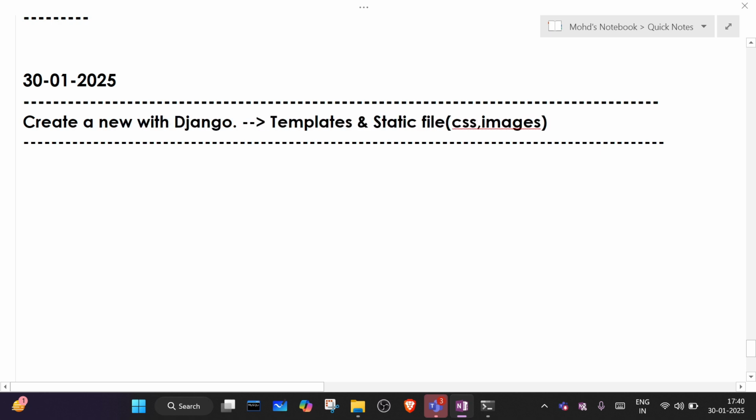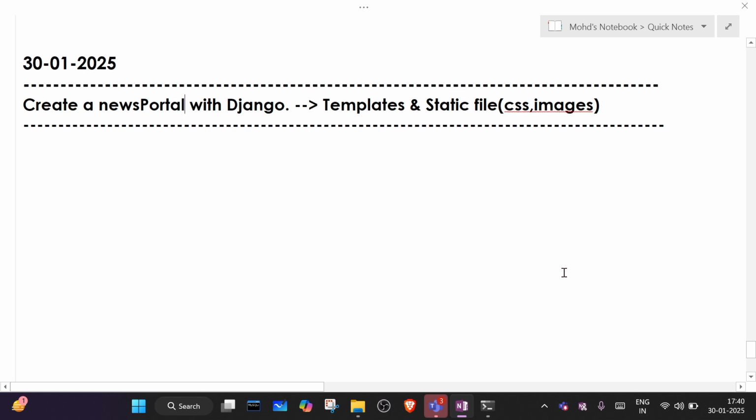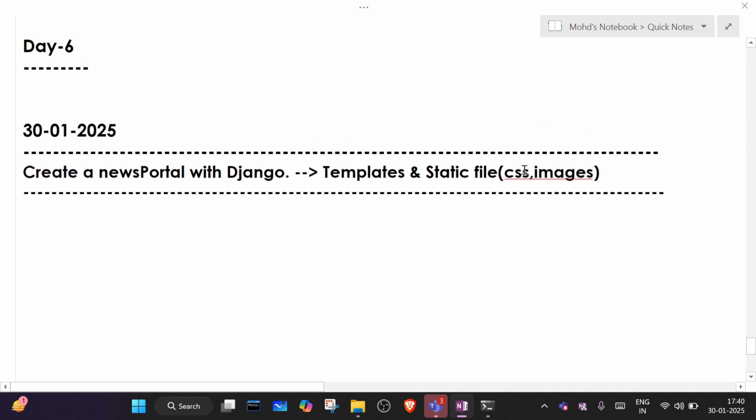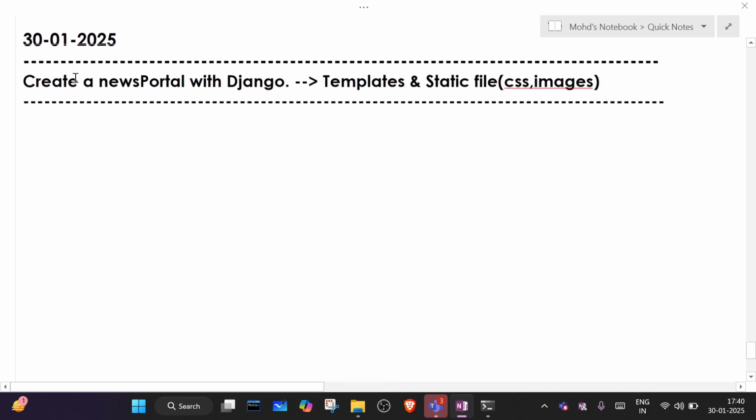Later, when we discuss the database, we will create the movie project. We have done the activities required for a Django project, but we didn't complete the project actually. So we will complete that first.